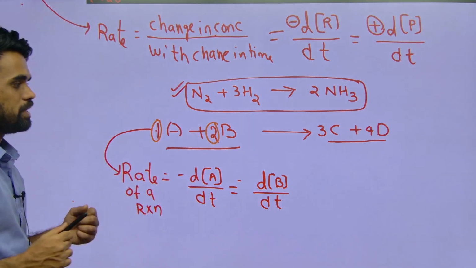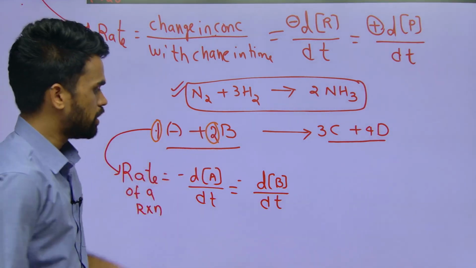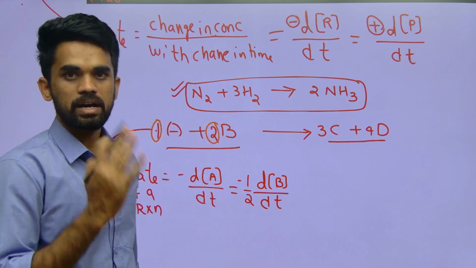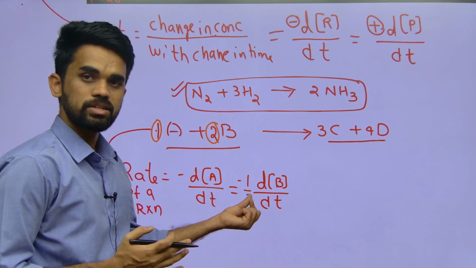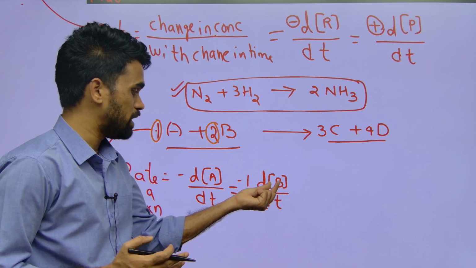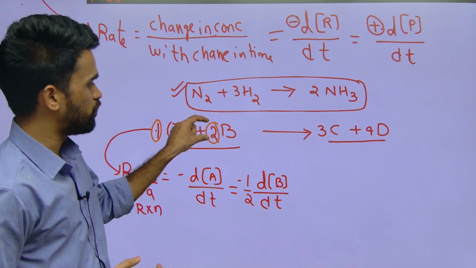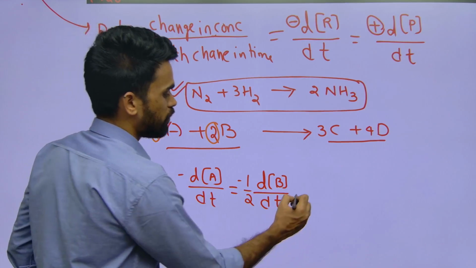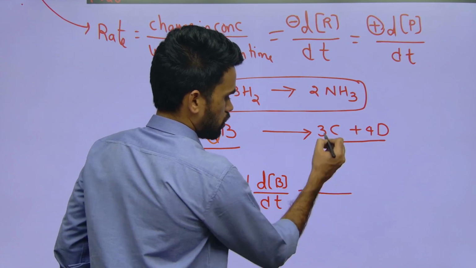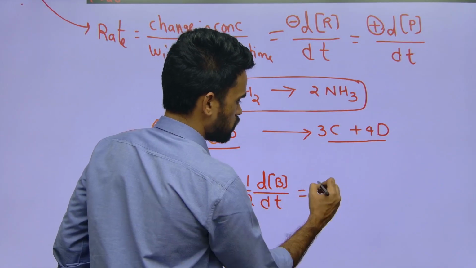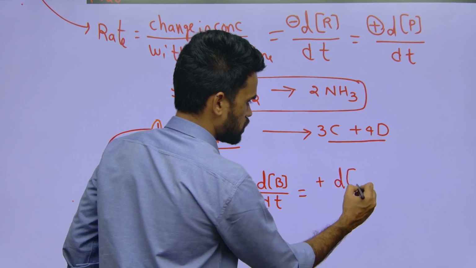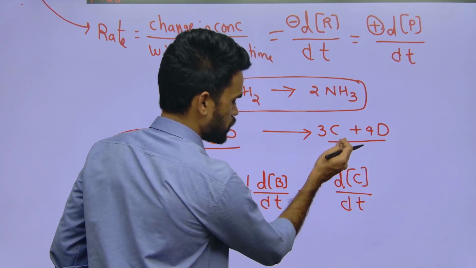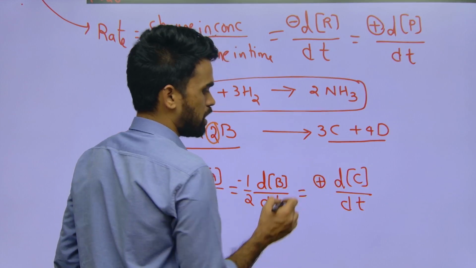So whatever the coefficient you are seeing, you write it like this, 1 by 2, because we are considering per mole, change in molar concentration. So change in concentration of B with respect to time, with whatever coefficient we see written in the denominator like this. Which is equal to, these are products now, so plus change in concentration of C with respect to time, and since the concentration of product is increasing, I indicate the symbol plus.